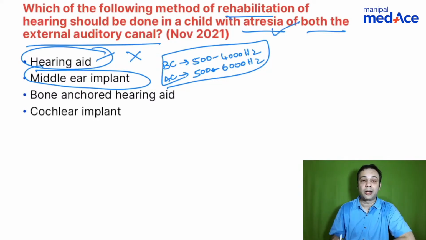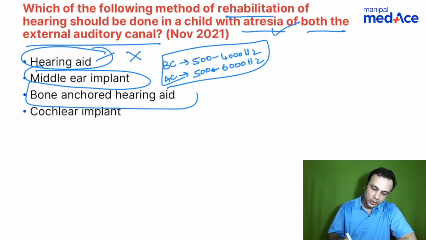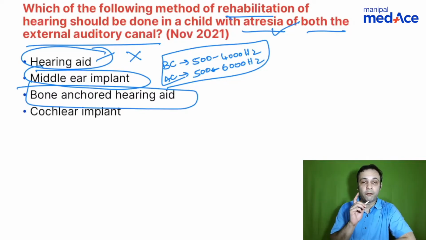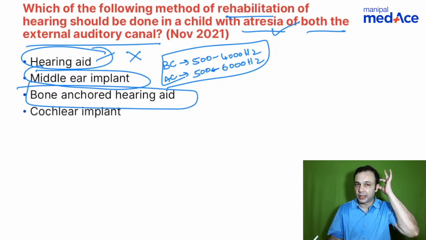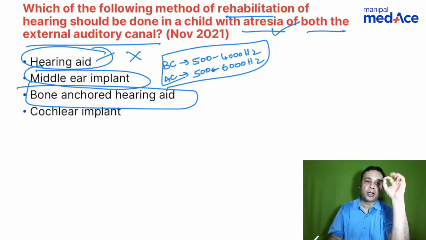Now, once again, atresia, how will you do a middle ear implant? Not possible, right? Bone anchored hearing aids are a very, very valid option for atresia of a single or bilateral external auditory canal. Bone anchored hearing implants are placed behind the ear. It's got an implant with an abutment, and over a period of time you can attach the processor.